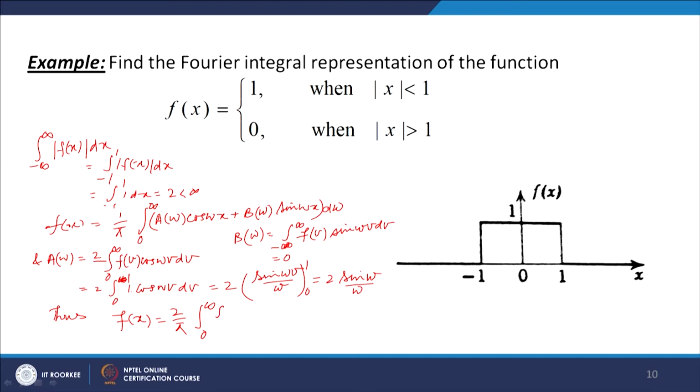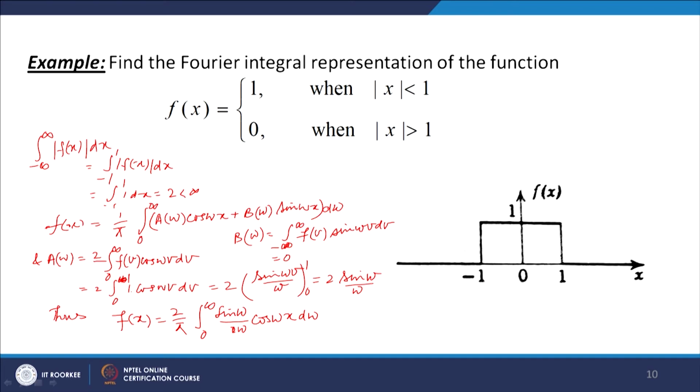Thus f(x) is equal to 2 over pi times the integral from 0 to infinity of sin omega over omega times cos omega x d omega. This is the Fourier integral representation of f at each point of continuity of f.